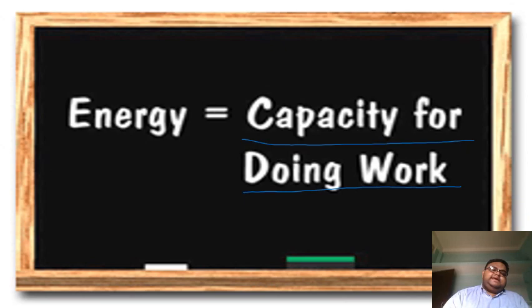Work can be done only where there is energy. First, I told you energy is the capacity of doing work. Second, the ability to do work is also known as energy. And third, without energy, there cannot be any work.